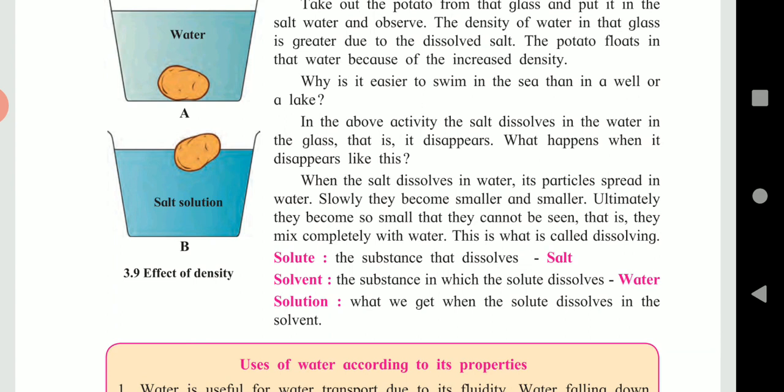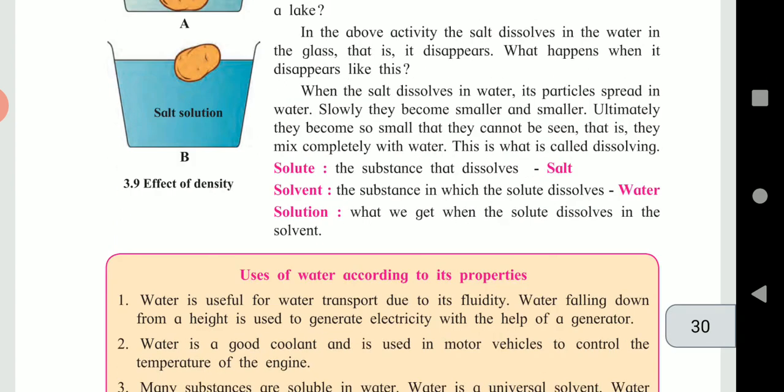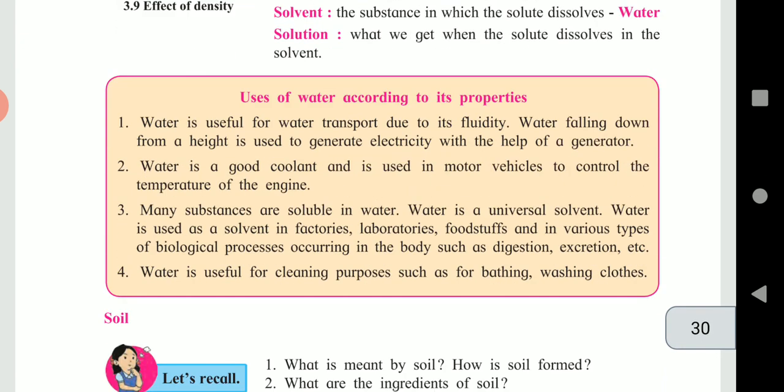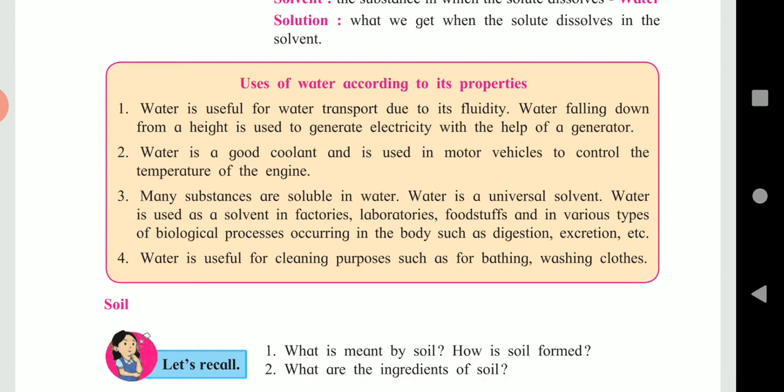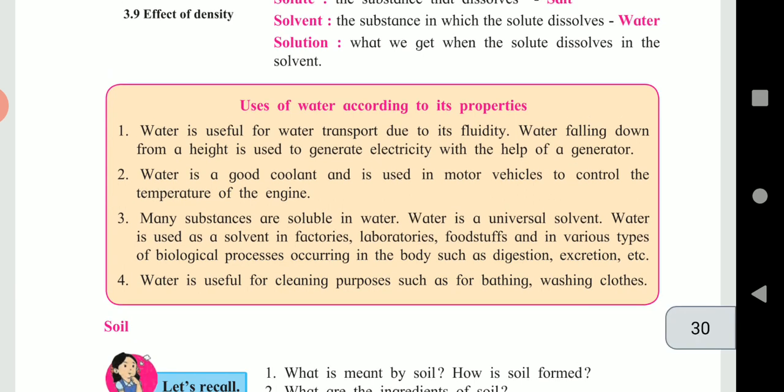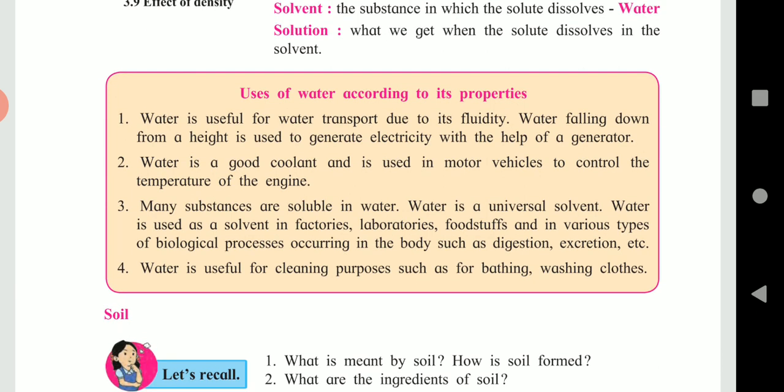Now see the uses of water according to its properties. Water is useful for water transport due to its fluidity. Water falling down from a height is used to generate electricity with the help of a generator. Second use, water is a good coolant and is used in a motor vehicle to control the temperature of the engine.